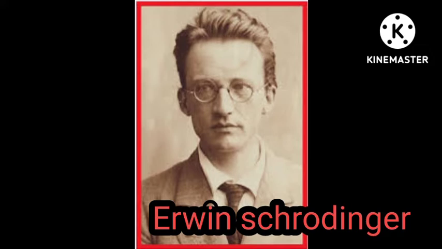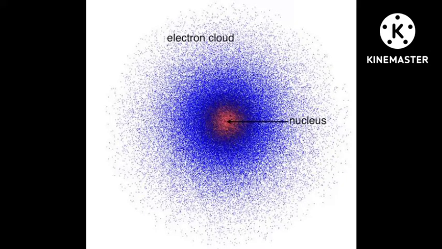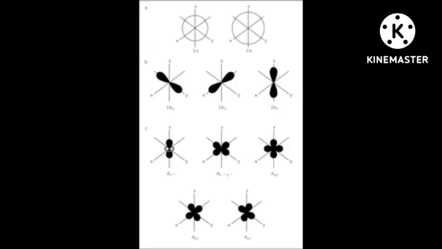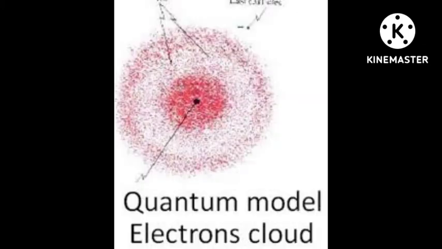Why is this explained? What is the purpose of this one? As we all know, Heisenberg explained we cannot find the position and momentum of an electron simultaneously. So how can we find the position of an electron? There a new concept is given by Erwin Schrodinger, who is an Austrian physicist. He developed a new branch of science called quantum mechanics. This quantum mechanics is also called wave mechanics, and another name is the wave mechanical model.